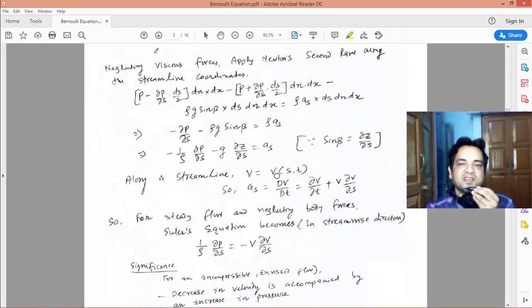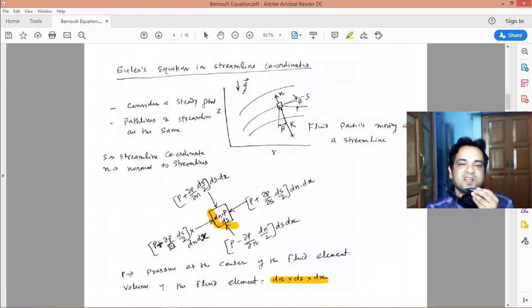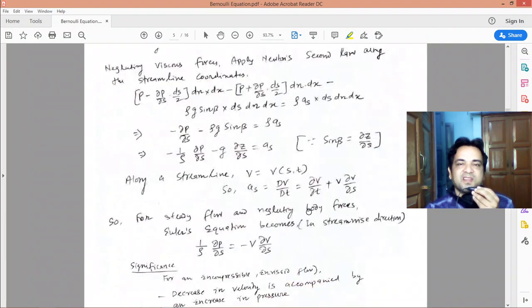Now we will apply the momentum equation along the s direction, and we will apply the momentum equation along the n direction. So it is a 2D flow, because streamlines are valid for a 2D plane only, that's why we will get two momentum equations. First we will write down the momentum equation along the streamline coordinates.